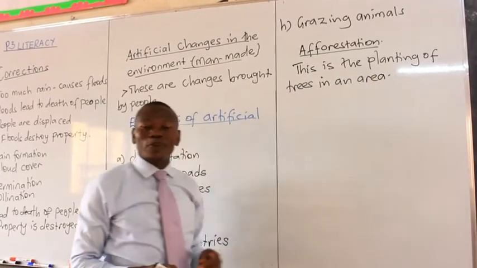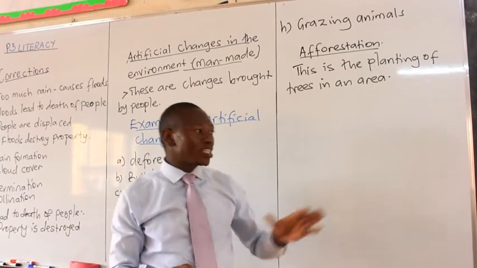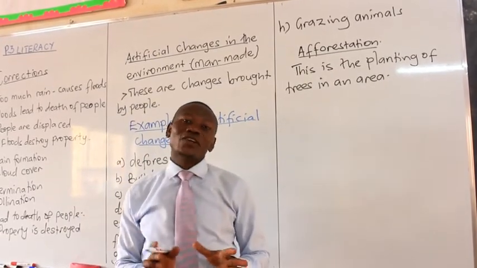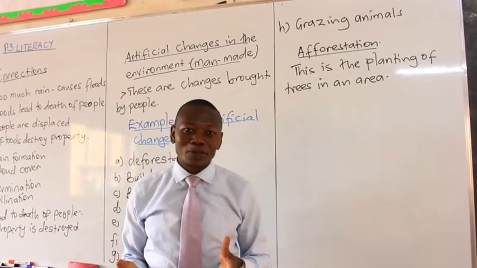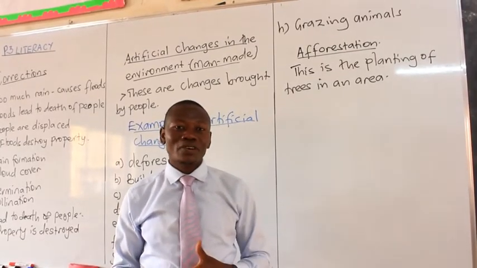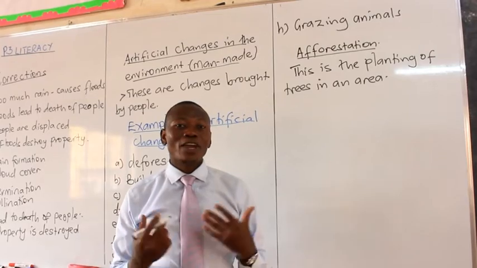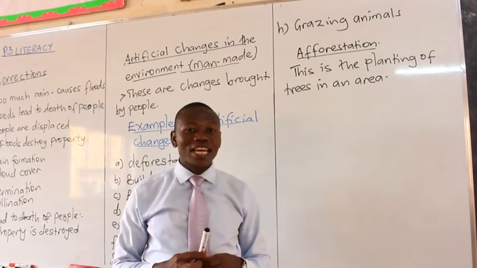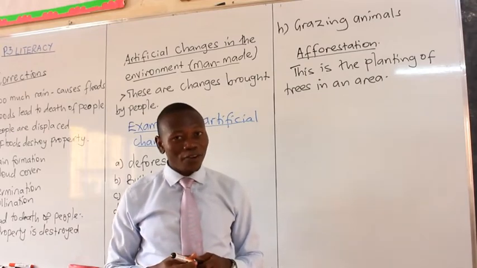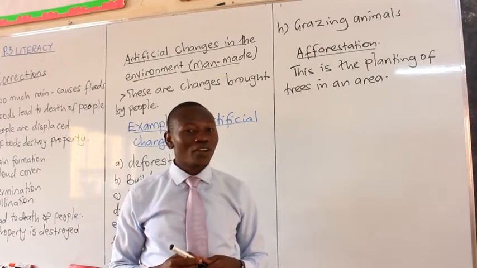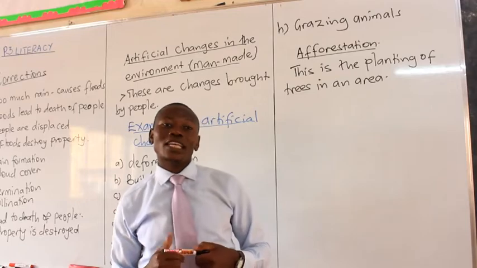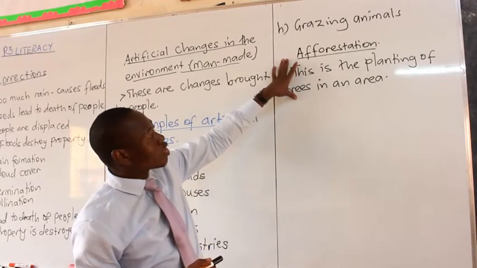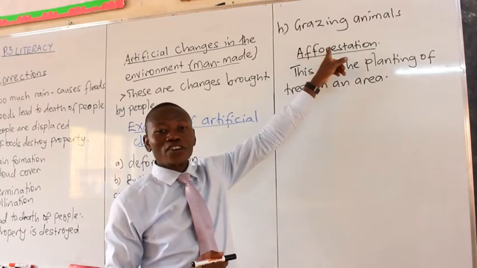Have you ever participated in an activity of planting trees, either in your compound or in your school compound, if possible? Has it ever happened to you? Have you ever thought about planting trees in your idle garden or in your idle land that you have in your home or at a neighborhood? So that practice there of planting trees is called afforestation.